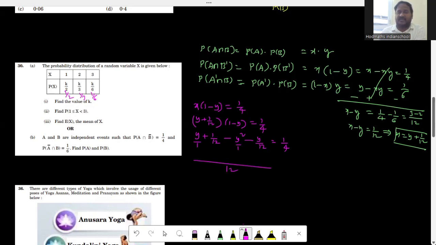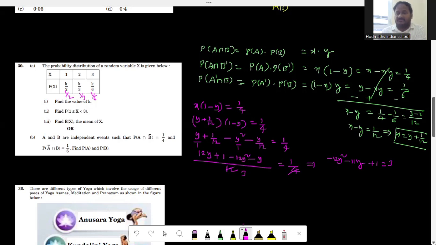So 12 is the LCM. 12 into y is 12y plus 1 minus 12y square minus y is equal to 1 by 4. I would cancel: 4 ones are 4, and 4 threes are 12. So finally, what do I get? This is minus 12y square. And then coming to y terms, plus 12y minus y is equal to minus 11y. Coming to the constant here, only one constant, plus 1, is equal to 3 ones are 3.